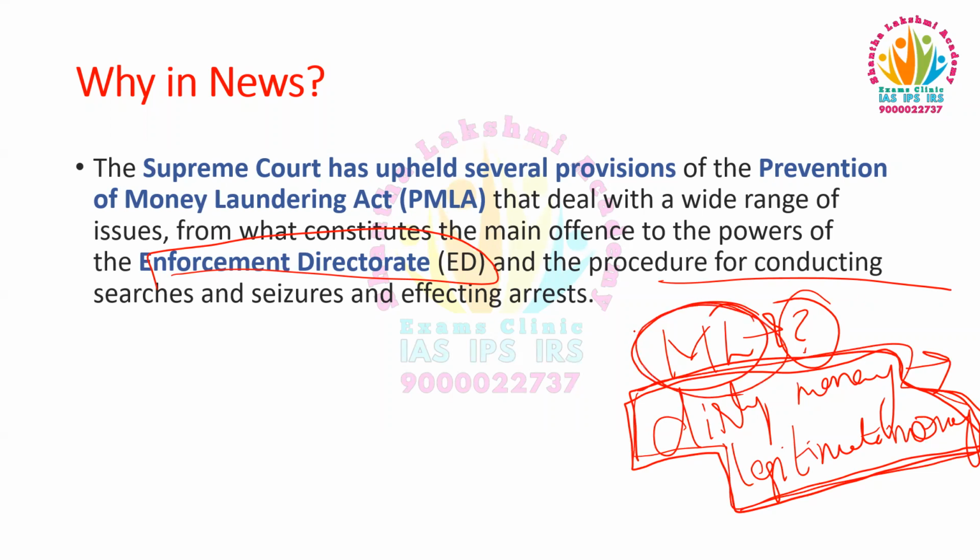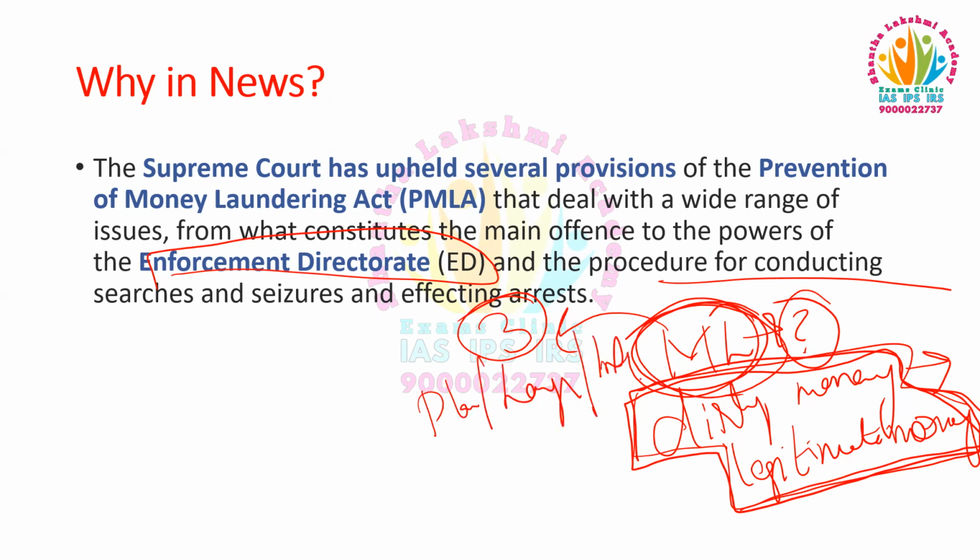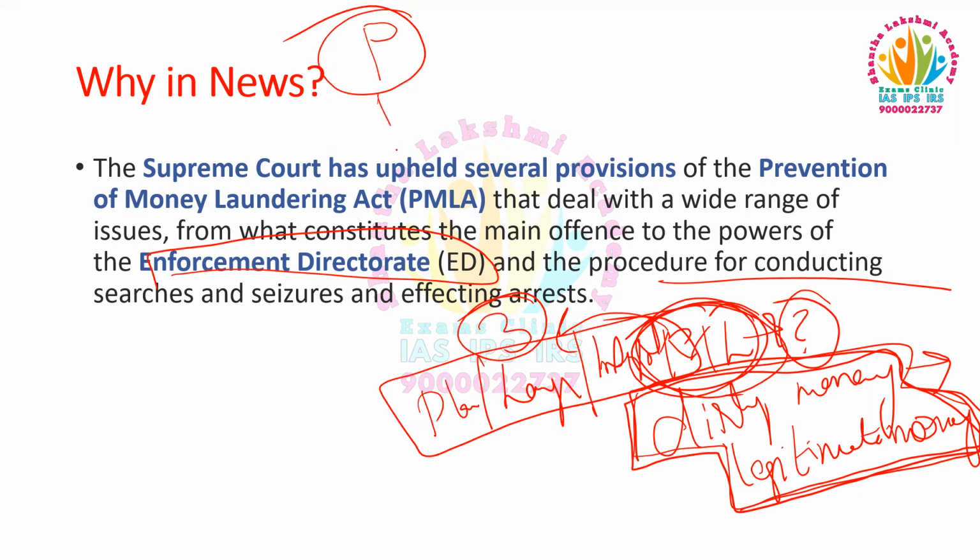This is known as money laundering, and this involves 3 stages, that is placement, layering, and integration. So how does this money laundering process happen? Through 3 stages, that is placement, layering, and integration. In placement, first what they do is accumulate the money from illegal activities and place the money into the financial system. First, they accumulate the money through illegal activities and then place that money into the financial system.